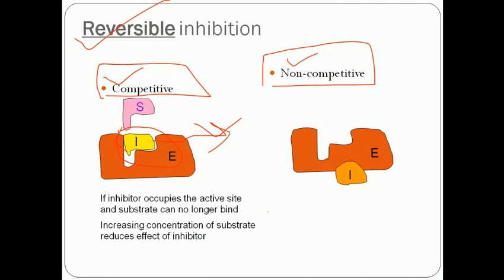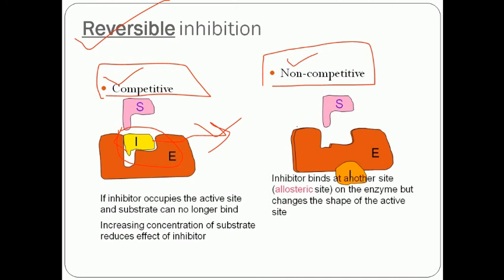While non-competitive inhibitors do not bind with the active site, they alter the structure of the active site. So the substrate will not be able to bind to that active site because it is altered. These inhibitors bind on another site, known as the allosteric site, and change the shape of the enzyme or active site of the enzyme, and now the substrate is not able to bind.